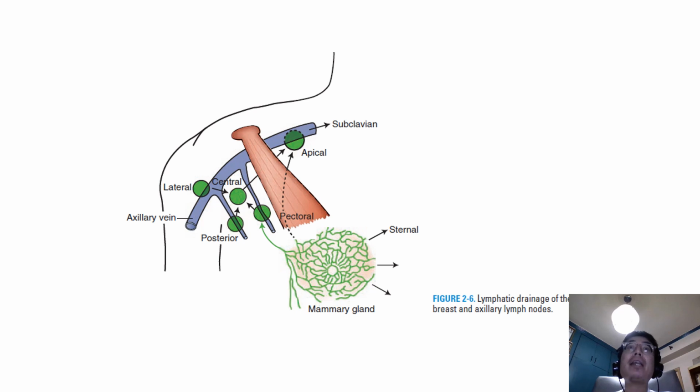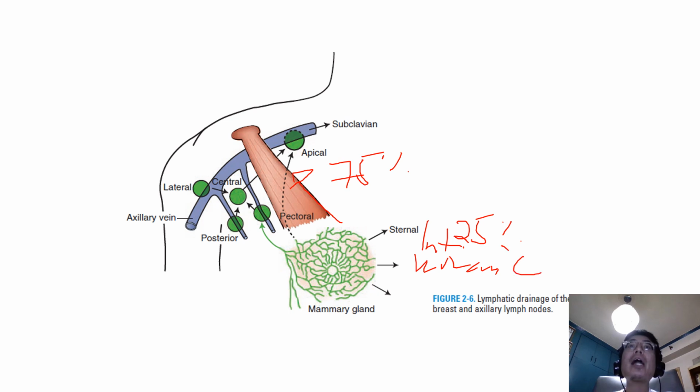The majority of the lymphatic drainage is towards the axillary nodes. 75% of the lymph drainage is towards the axillary nodes, while the remaining 25% of lymph fluid drains to the parasternal, also known as the internal thoracic nodes. The parasternal or internal thoracic nodes primarily drain lymphatic fluid from the medial quadrants of the breast.